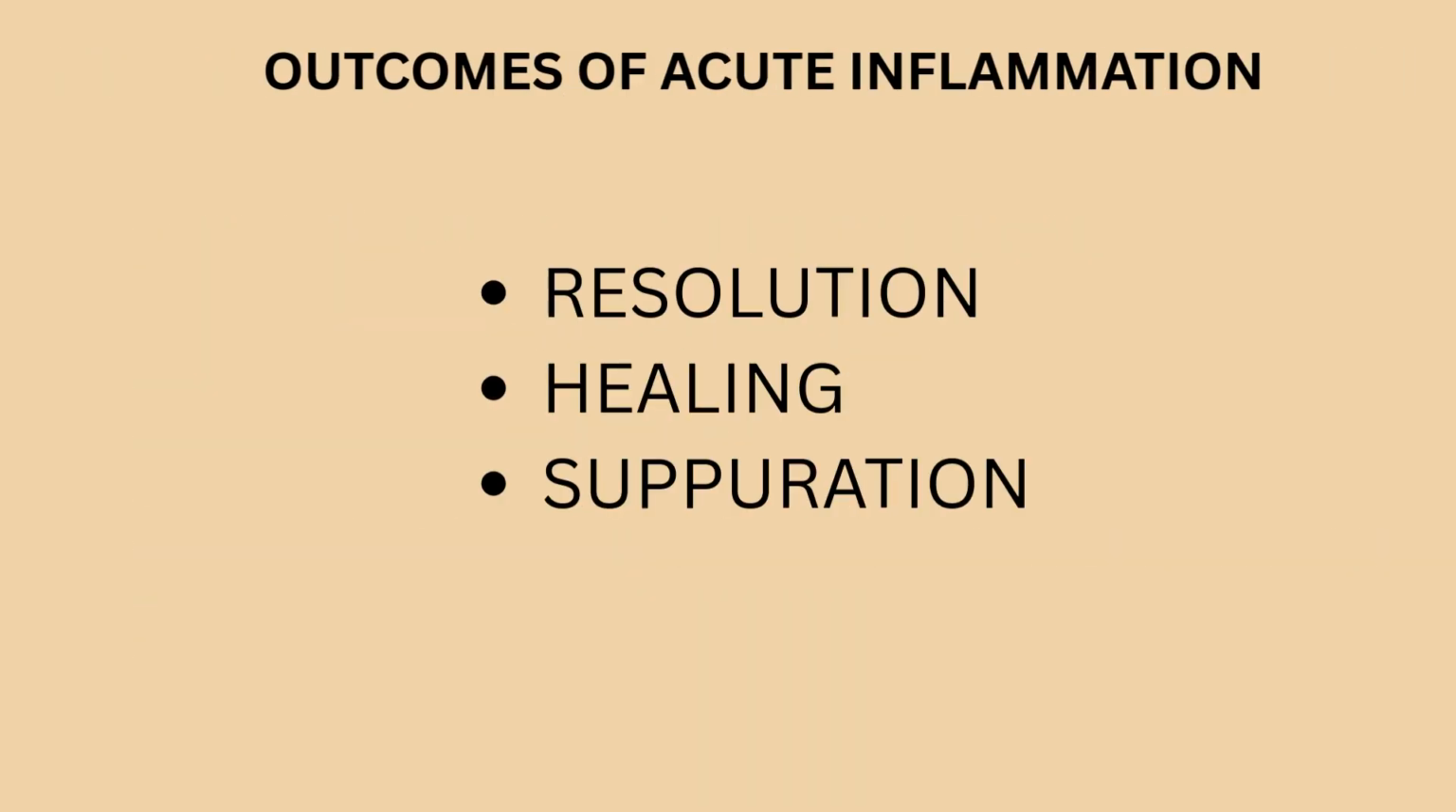Let's talk about the outcomes of acute inflammation. Resolution is the complete return of normal tissue. When the tissue changes were very slight and the cellular changes were reversible, it comes back to normal. Then comes healing, where the tissue loss in acute inflammation is superficial. Healing occurs by regeneration. If the tissue destruction is extensive, healing occurs by fibrosis. And then there is suppuration, where pathogenic bacteria cause acute inflammation, which results in severe tissue necrosis.